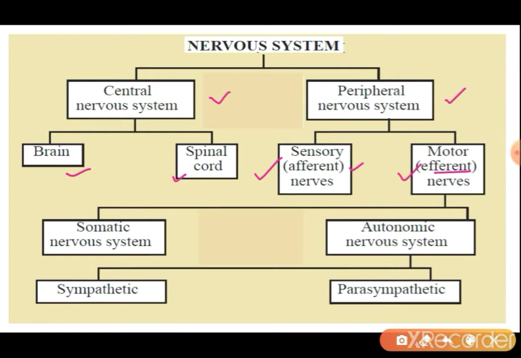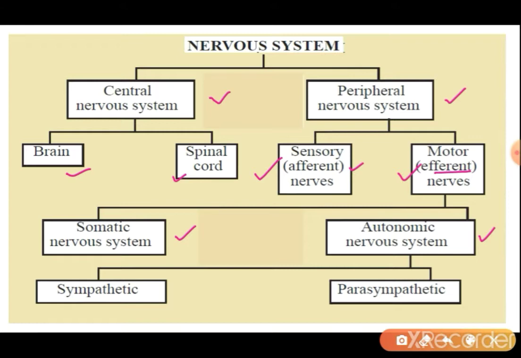Now, motor nerves can be divided into somatic nervous system and autonomic nervous system. Somatic nervous system controls all the reflex actions which run by our will. That means it controls all the voluntary actions like speaking, writing, walking, pulling or pushing. But autonomic nervous system controls all the reflex actions which are involuntary in nature, which do not run according to our will and which happen in our body unknowingly.